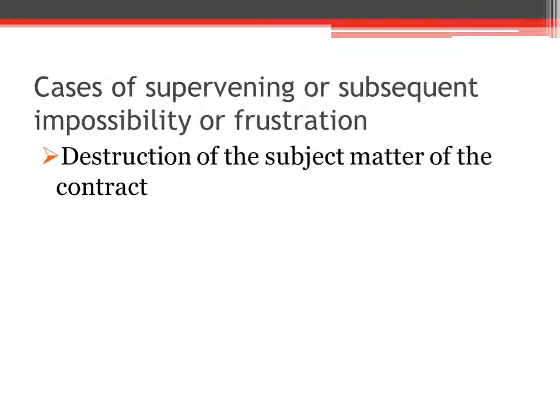For example, X agrees to sell his scooter to Y. So there is a contract between X and Y. Before the transfer, the scooter is destroyed by an accident. The subject matter is destroyed without any fault of the parties. So the contract is discharged by impossibility of performance.